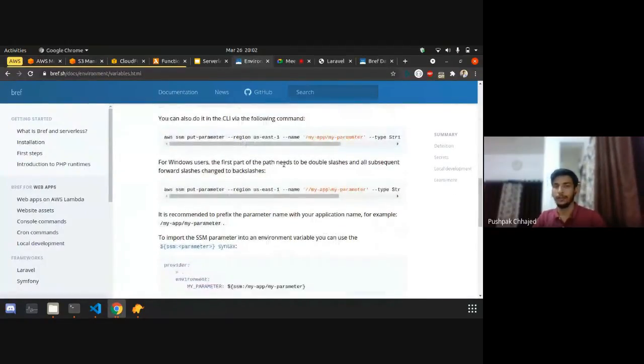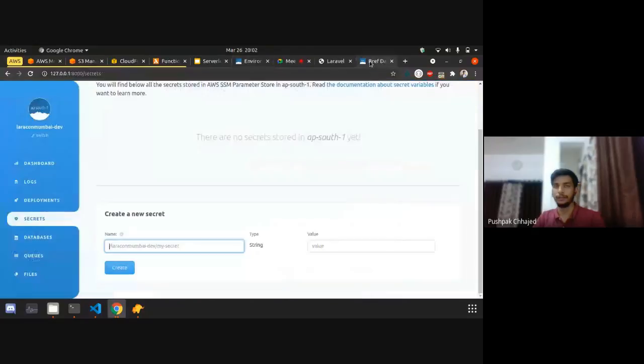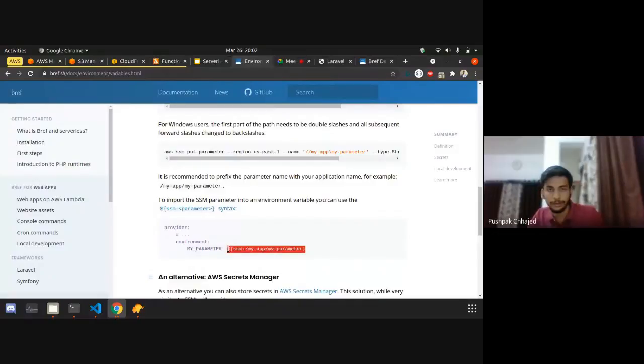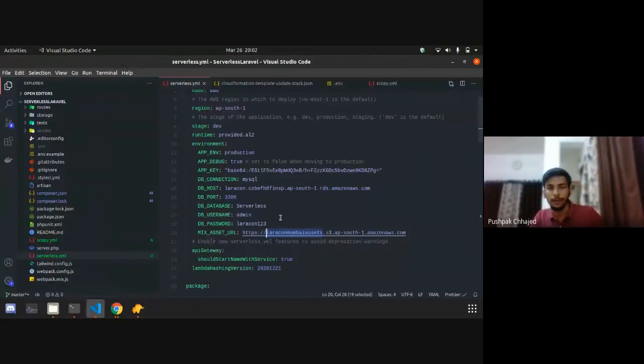It's very easy. Or you can just add here, like I want to use this database environment, save it here, and by this flag you can access that parameter, and you have access to those variables.